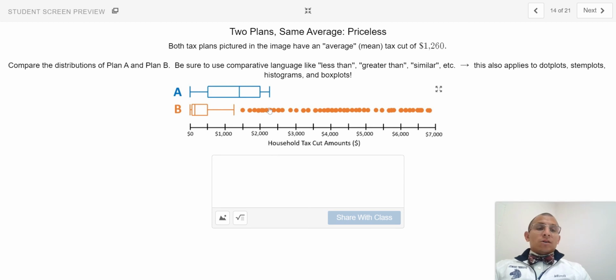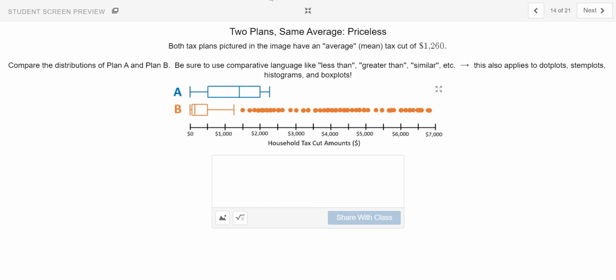All right, so here we've generated two different box plot distributions. I would like for you to compare these distributions of plan A and plan B. Be sure to use comparative language like less than, greater than, similar. This also applies when you're comparing dot plots, stem plots, histograms, and obviously box plots.